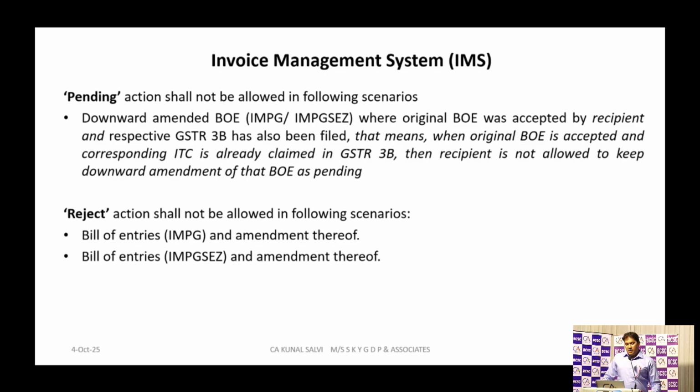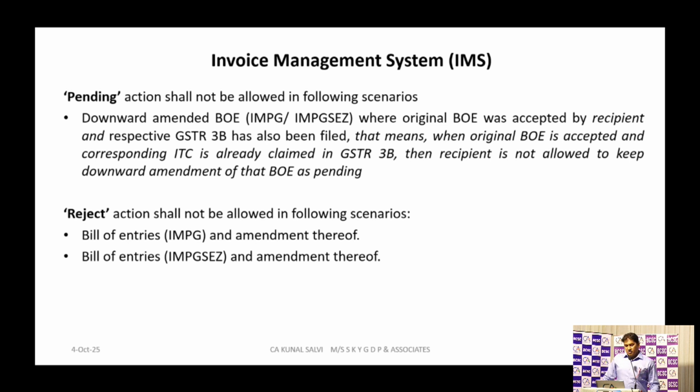The third one is downward amendment of bills of entry, that is IMP, imported goods and imported SEZ goods, where the original BOE was accepted by the recipient and the respective GST return has also been filed. That means when the original BOE is accepted and the corresponding ITC is already claimed, one cannot keep the downward amendment to that BOE pending. He has to act on that specified transaction. So one is credit note, second is downward amendment to the credit note, and downward amendment to the invoice or the debit note, and the third one is downward amendment to the bills of entry.